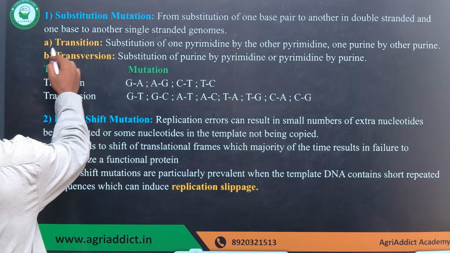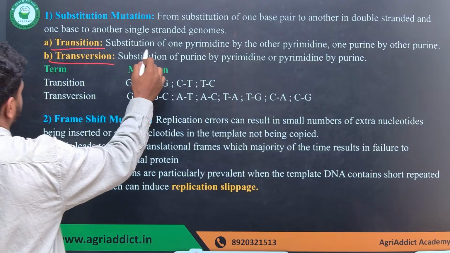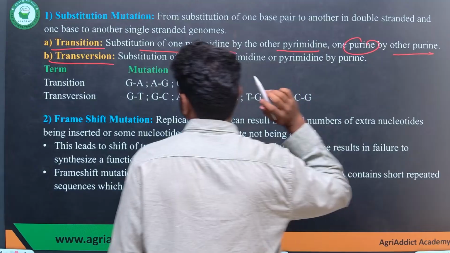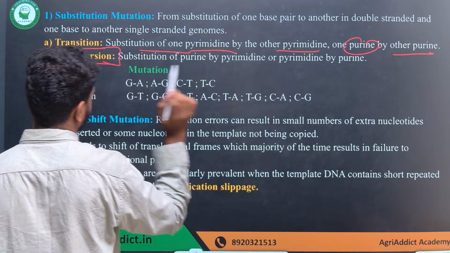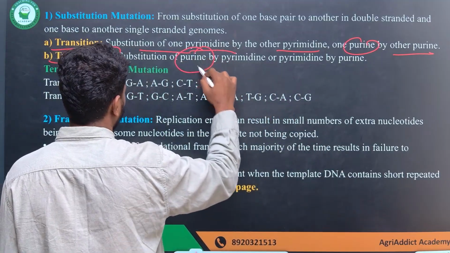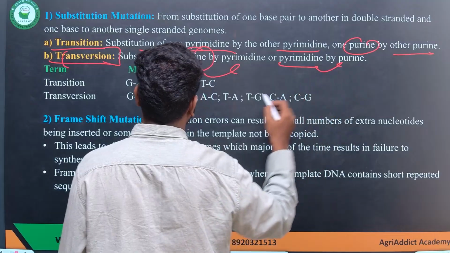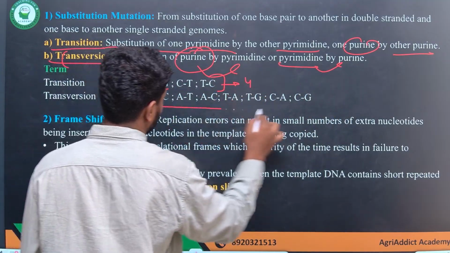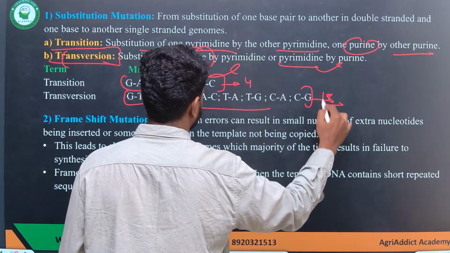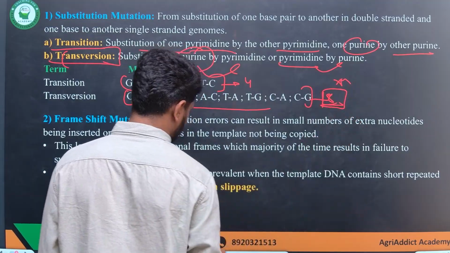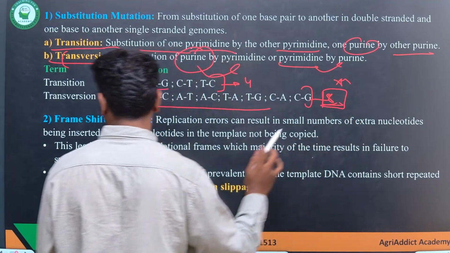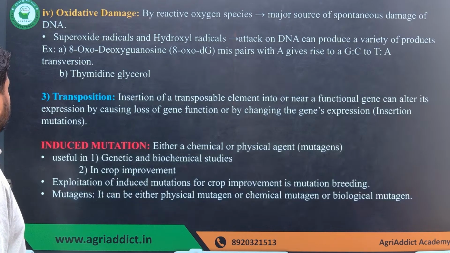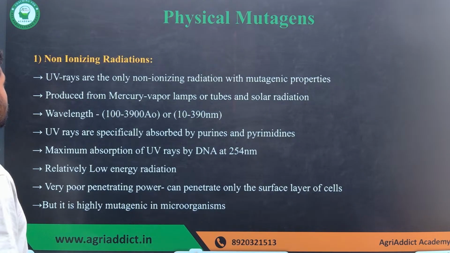Here two things are important: transition and transversion. Transition is substitution from one pyrimidine to another and one purine to another. And transversion, what does it mean? It is conversion of purine to pyrimidine or pyrimidine to purine. The number of total possible types is 4 in case of transition and 8 in case of transversion. Remember this is important.